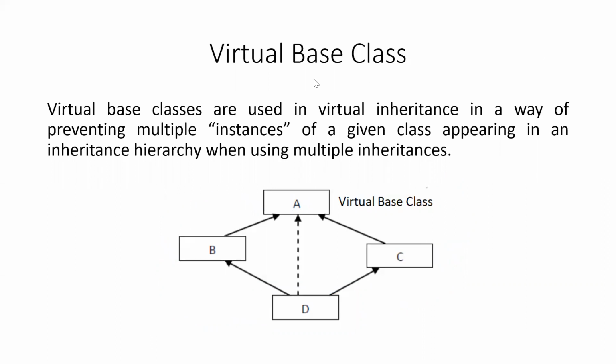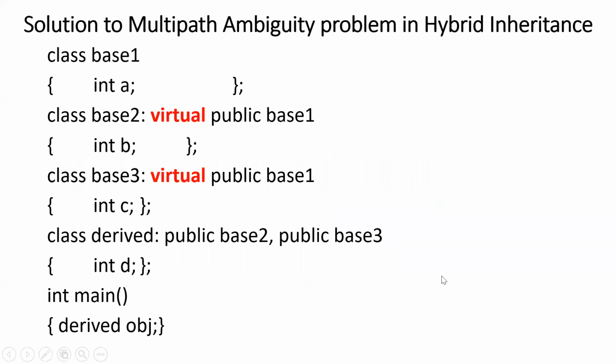It can be implemented with the help of the concept called virtual base class. As you can see here, the virtual keyword is used to inherit the base class as the virtual base class.